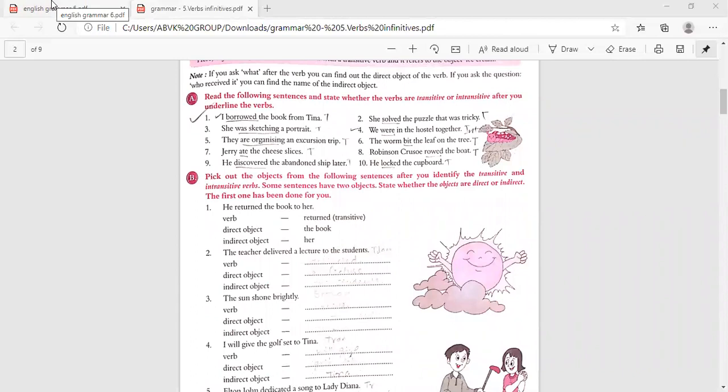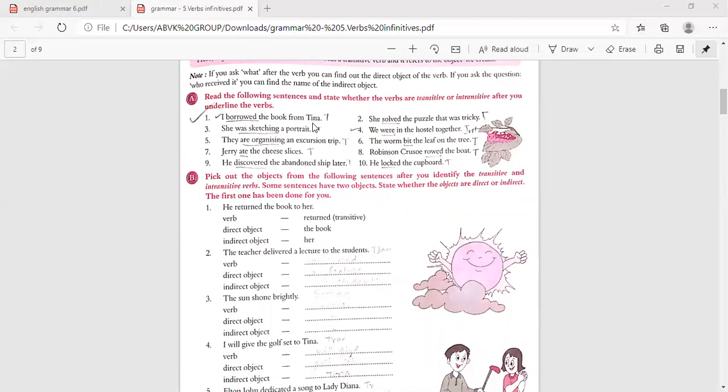Now we'll do exercise A. In this exercise, read the following sentences and state whether the verbs are transitive or intransitive. After that, underline the verbs. Here: I borrowed the book from Tina.